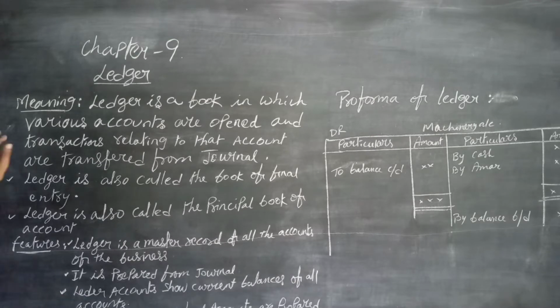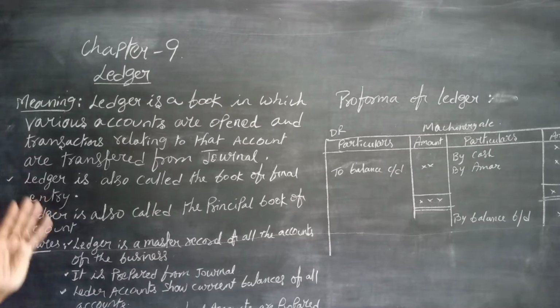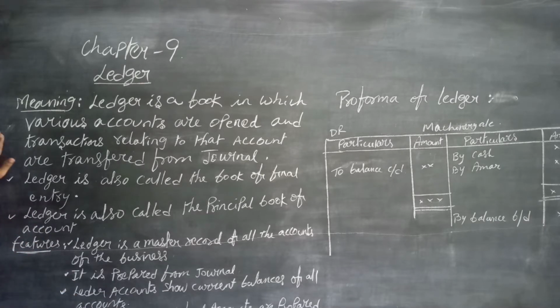A ledger is a book in which various accounts are opened, not a single account. On each page one account is opened, on another page another account is opened, and so on. After opening these accounts, the transactions relating to each account are transferred from the journal. This transfer of transactions from journal to ledger is known as posting.